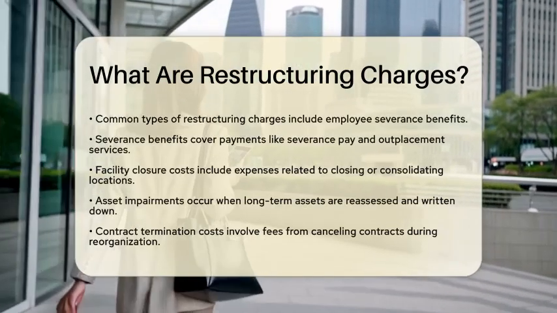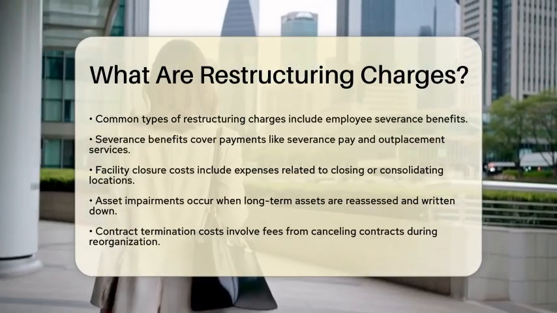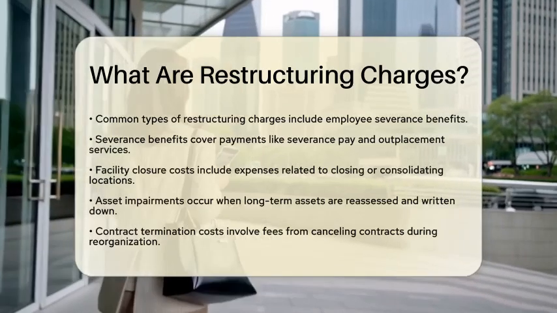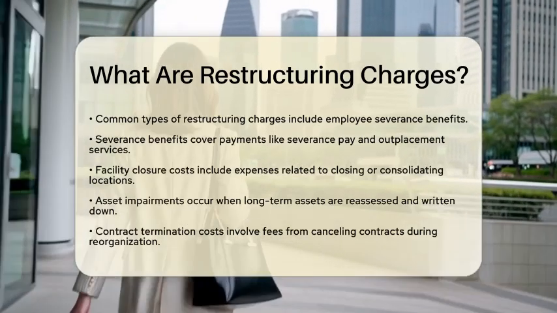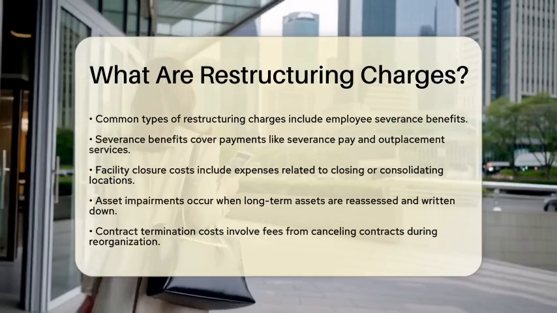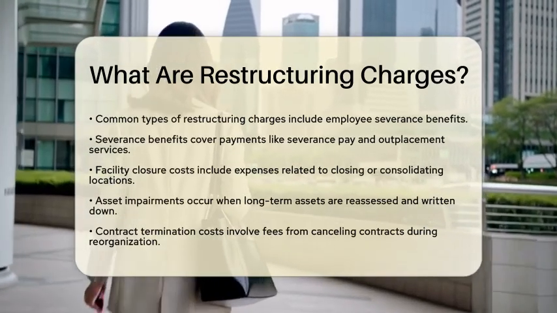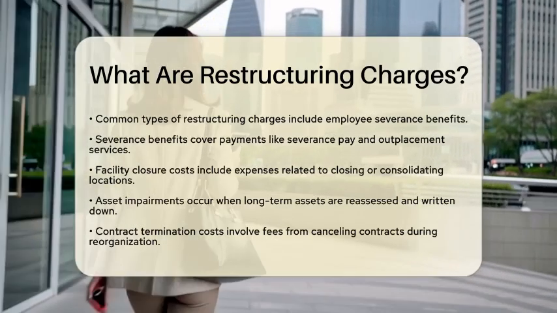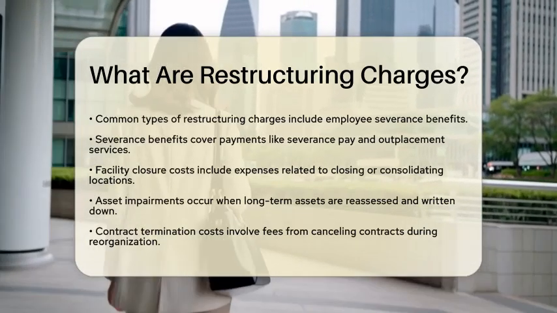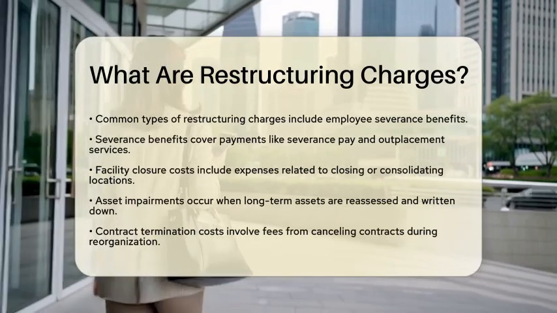Common types of restructuring charges include employee severance benefits. This includes payments like severance pay, continuation of benefits, and outplacement services for employees laid off due to restructuring. These costs are recognized when the company commits to the layoffs and notifies affected employees.